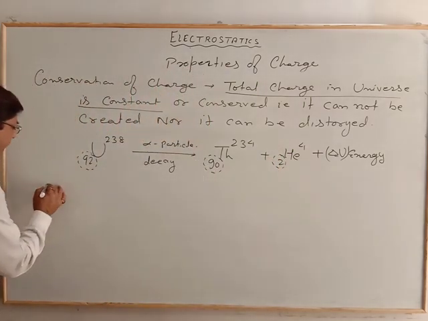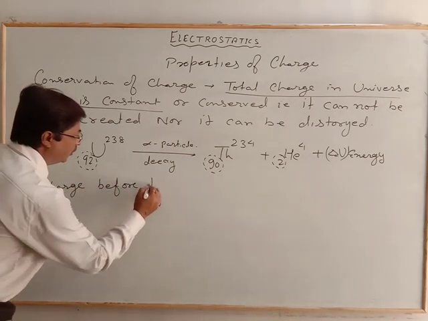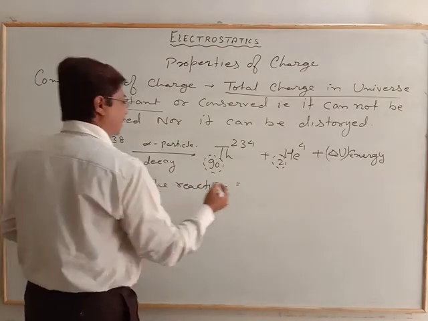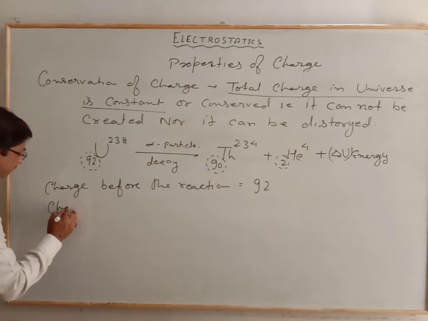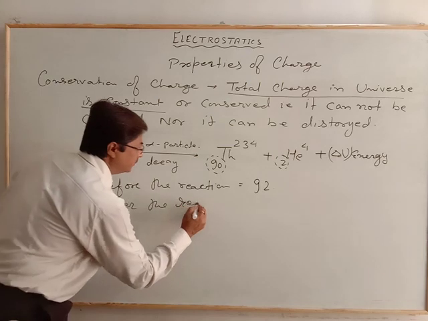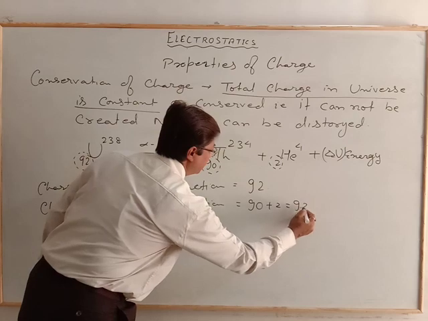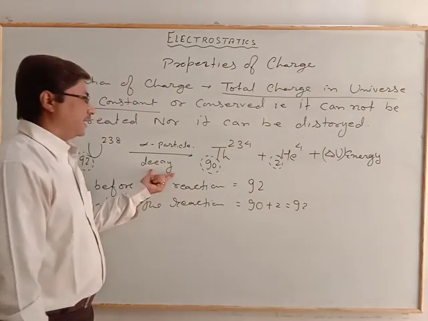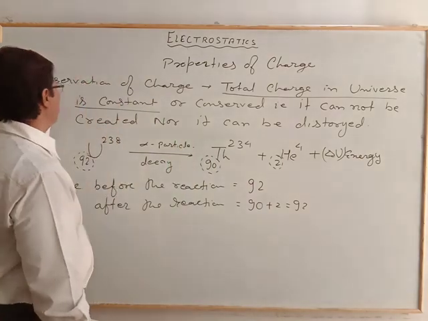Charge before the reaction is 92, and charge after the reaction is again 90 plus 2, that is 92. So the net value of the charge, when it is under decay or splitting, is always constant. That is called the conservation of charge.